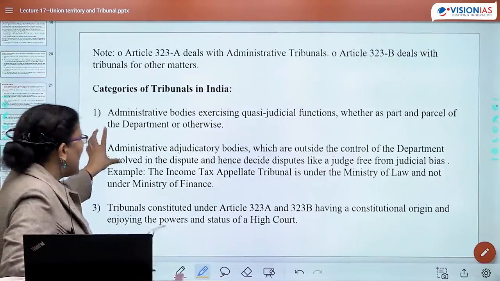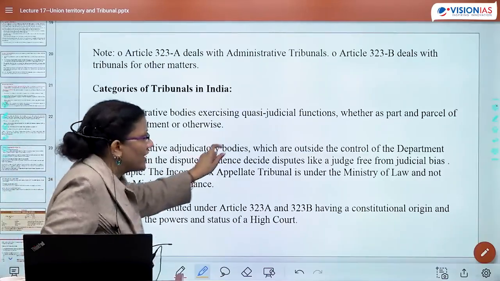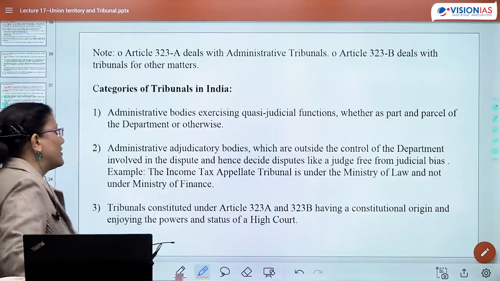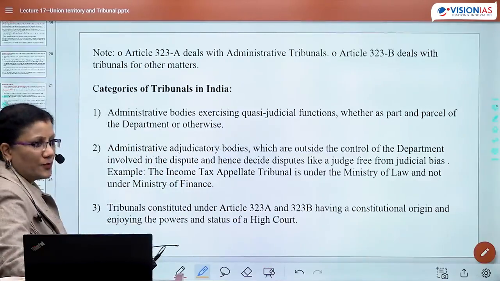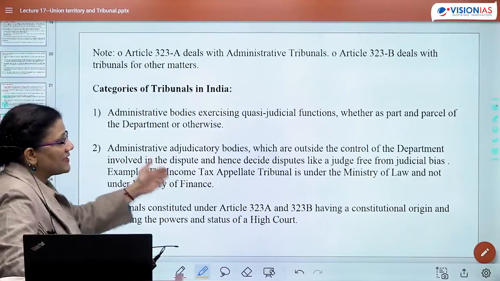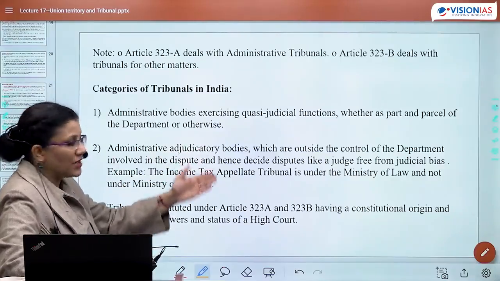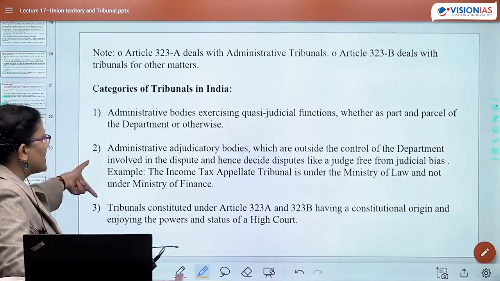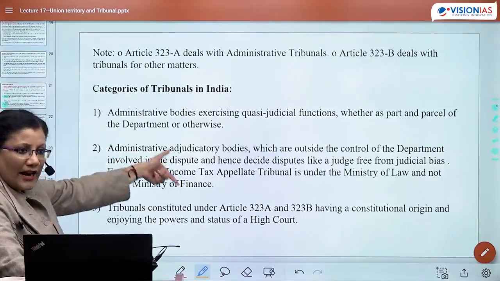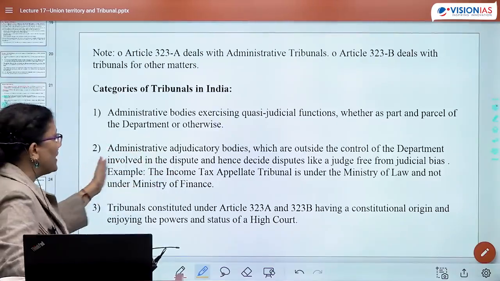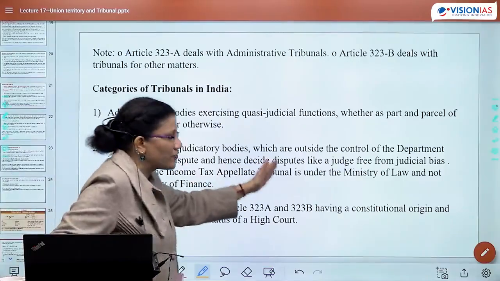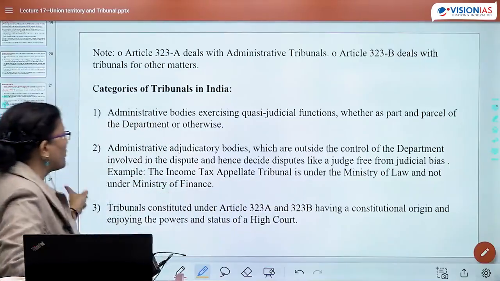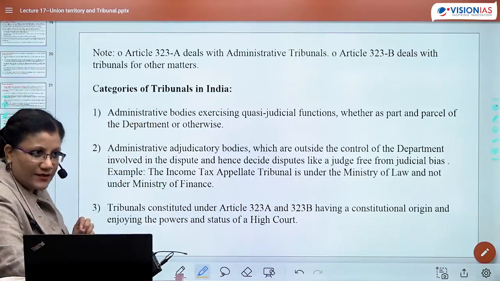Another could be administrative adjudicatory bodies which are outside the control of the department involved in the dispute and hence decide disputes as a judge free from bias. These kinds of bodies could be like the Income Tax Appellate Tribunal, which is under the Ministry of Law and not under the Ministry of Finance.